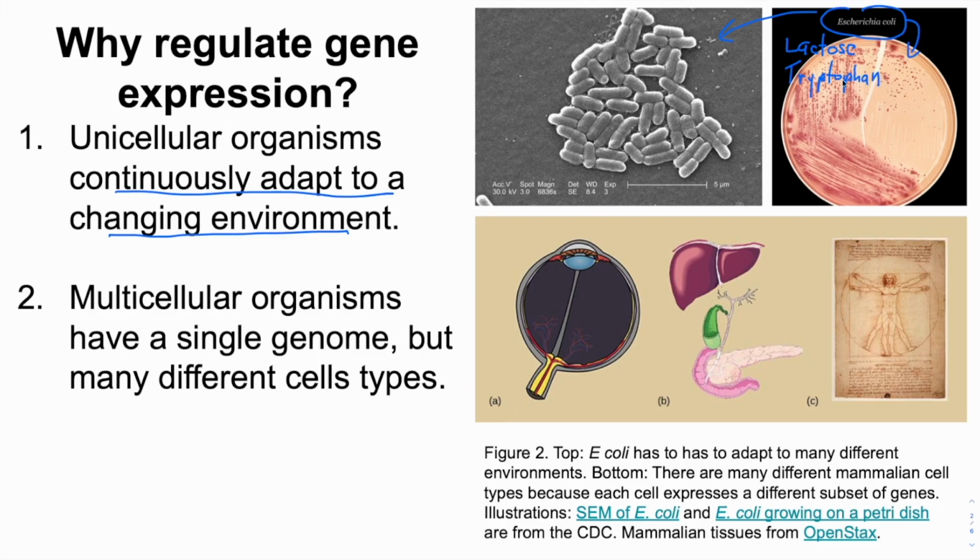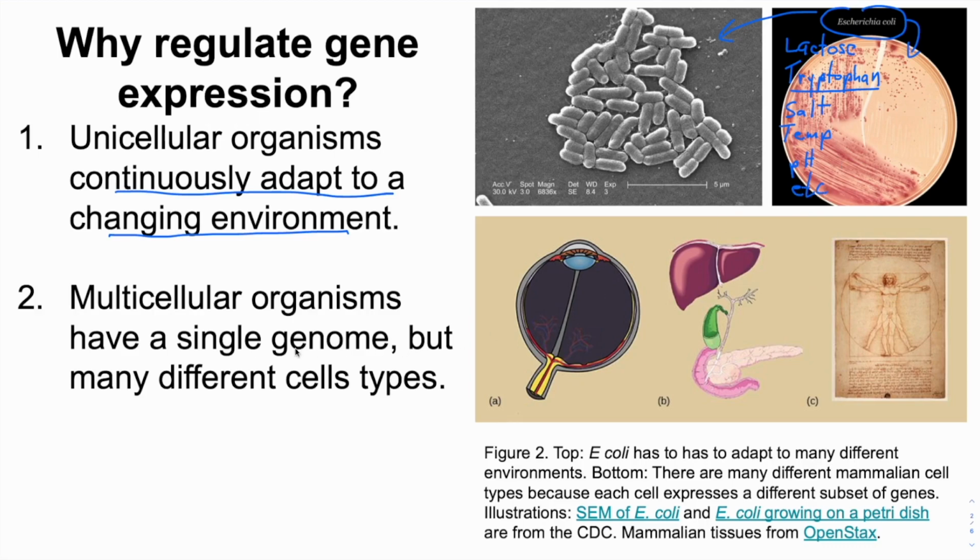Another example we'll look at is tryptophan production. E. coli behaves the opposite with regard to tryptophan. In the presence of tryptophan, it will turn off the genes necessary for tryptophan production. These are just two examples. There are many more. In high salt concentrations, for example, E. coli turns on genes that help it cope with the additional salt. At high temperatures, E. coli will turn on genes to protect proteins from denaturing.